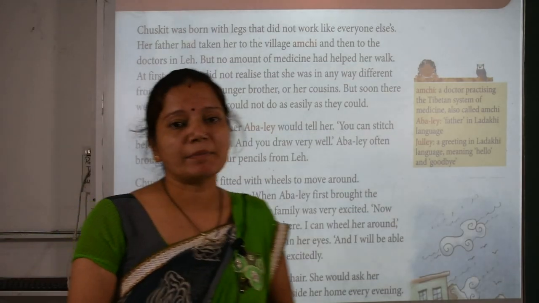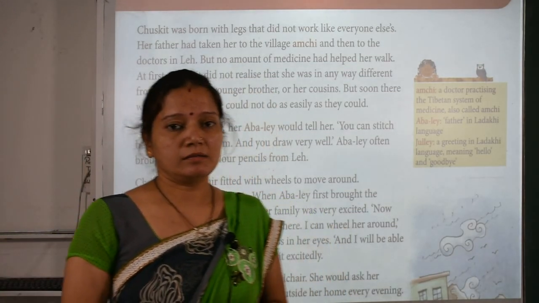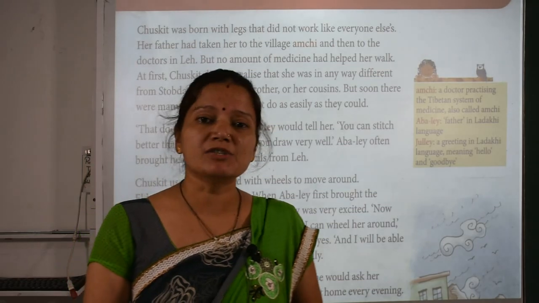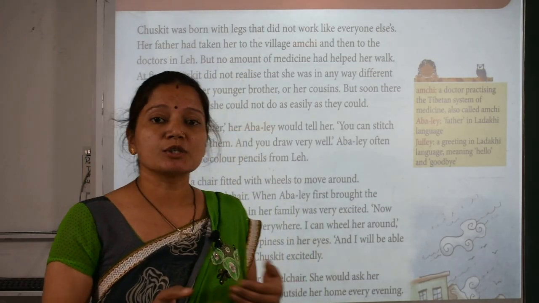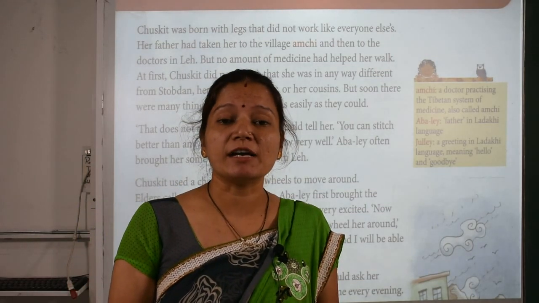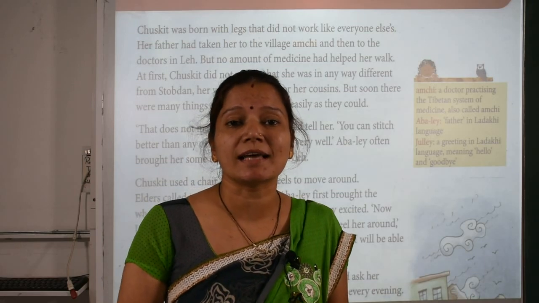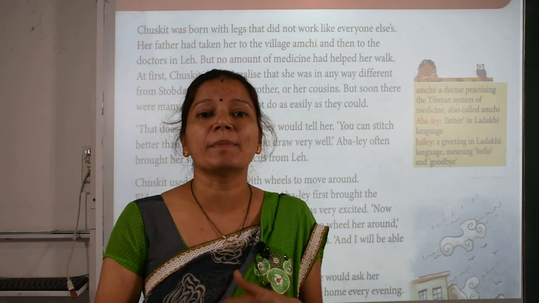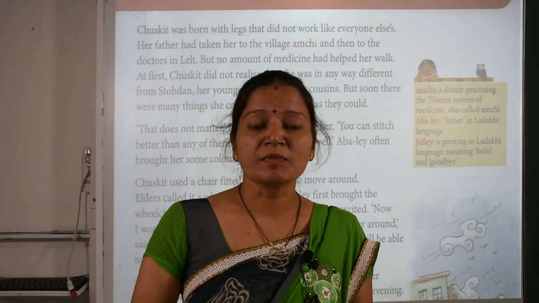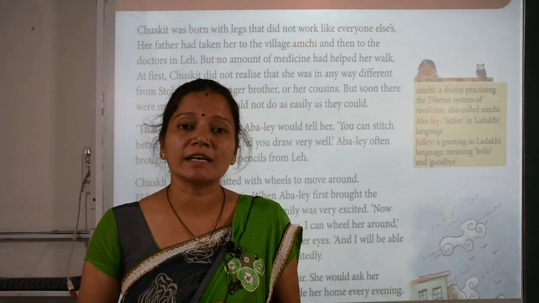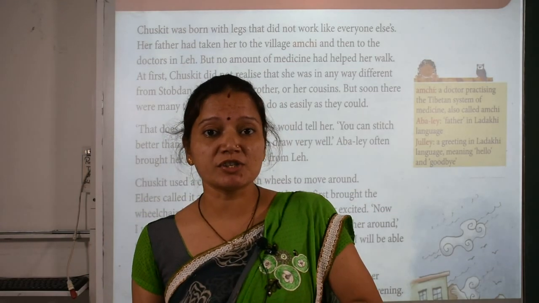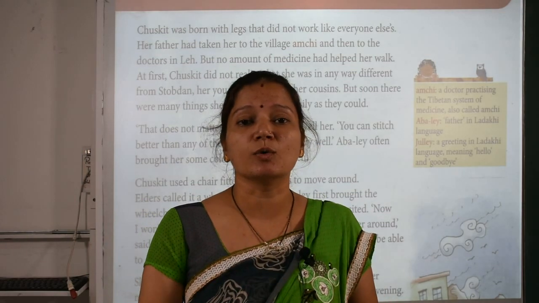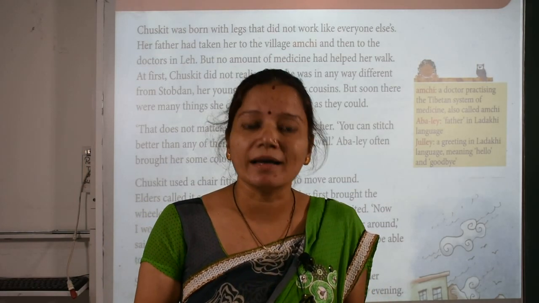So one day what happened, student? One day Chaskit's father brought a wheelchair. Okay. So Chaskit was very excited, felt very happy because her father brought a wheelchair for her. Now she did not need to depend on anyone. So why was Chaskit very excited? Because with the wheelchair she can move here and there, she can go anywhere, she can do anything.